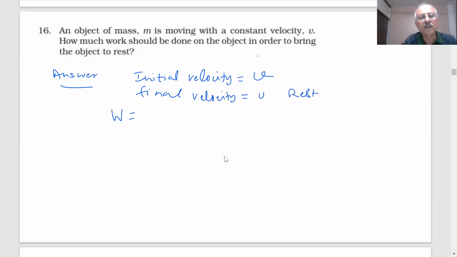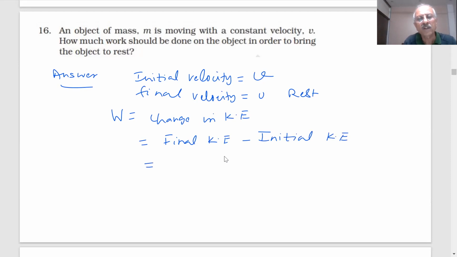Then what is the work? Change in kinetic energy, final kinetic energy minus initial kinetic energy. What is the final kinetic energy? Minus half mv square. So what is the answer then? Minus half mv square.